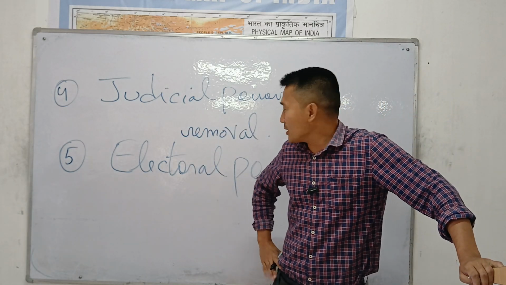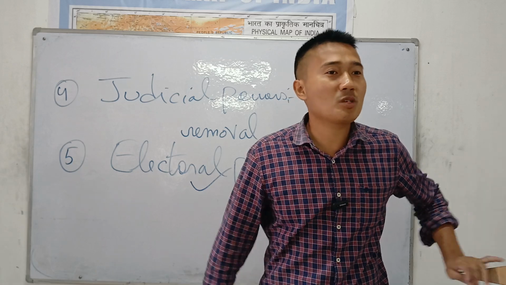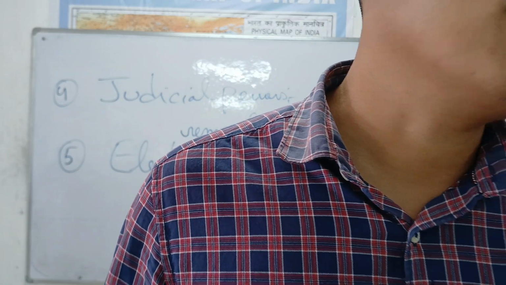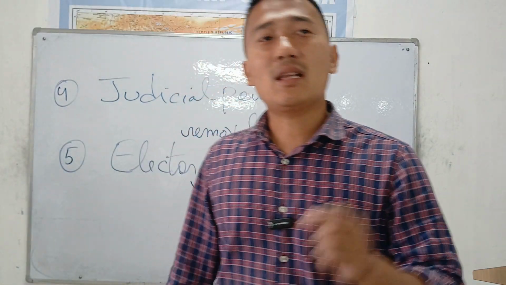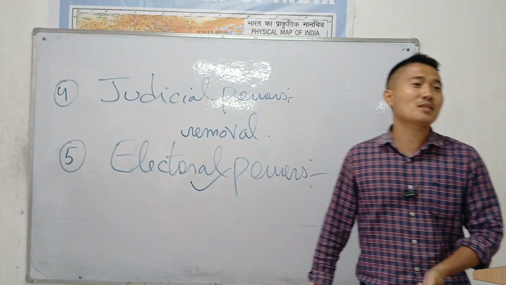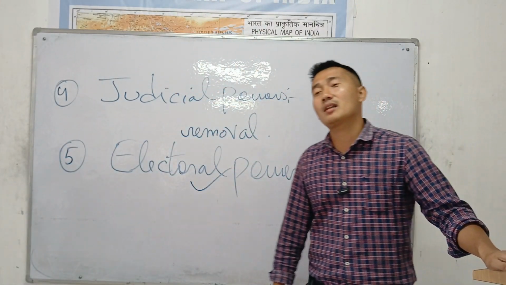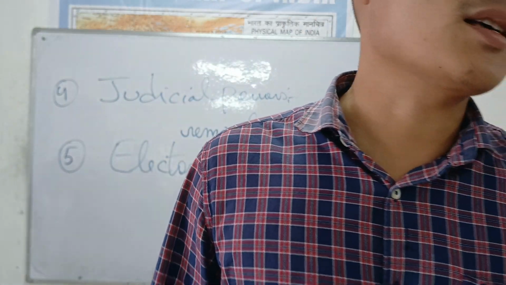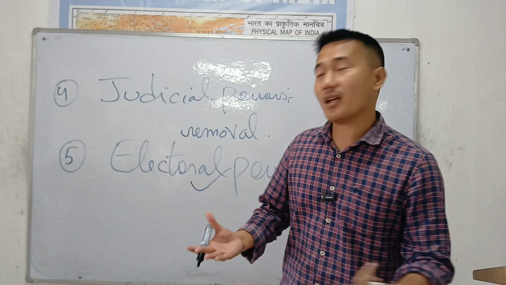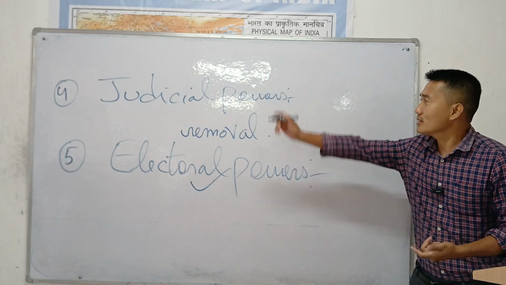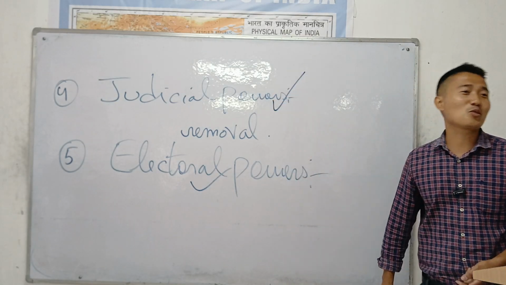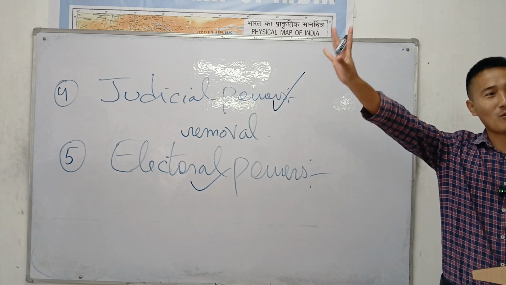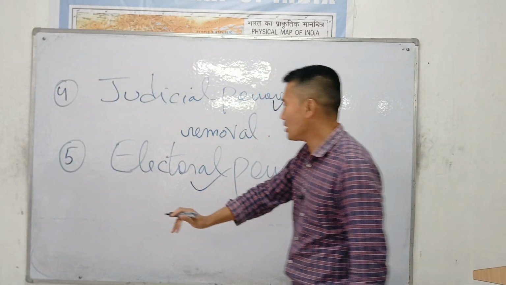Yes. So all these are done by the Parliament of India, which means the electoral. Electoral means election power. No confusion. Just write: electoral powers of the Parliament, 2 marks. Just get this. The Parliament of India can elect the President, Vice President, the Speaker anytime. If there is any vacancy, they can elect. And if they work against, they can remove, which means the judicial powers. That's all. Any confusion?